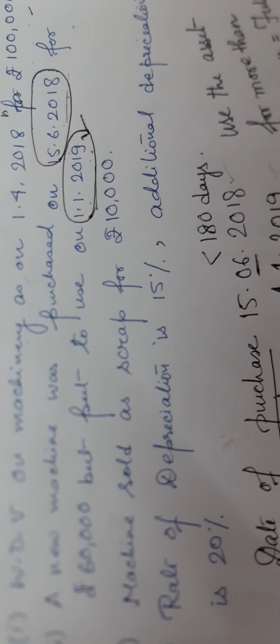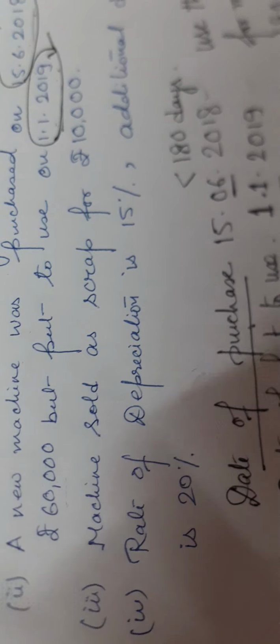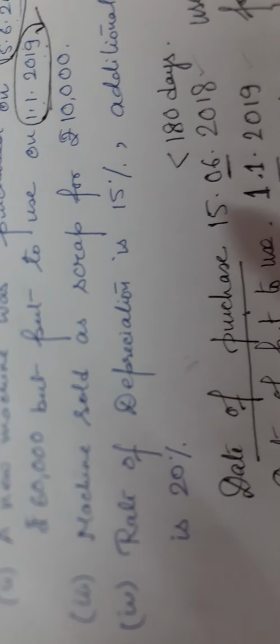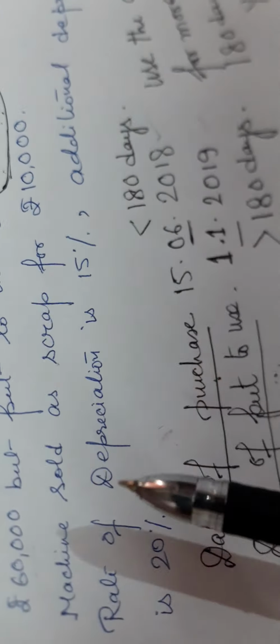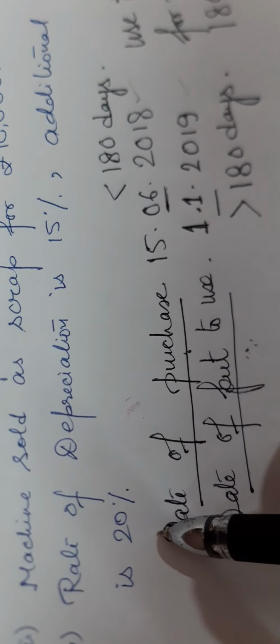Let us continue with the sum again. Machine sold as scrap for 10,000, rate of depreciation is 15% and additional depreciation is 20%. As additional depreciation rate is always 20% even if it is not mentioned in the sum. So let us start with the solution.